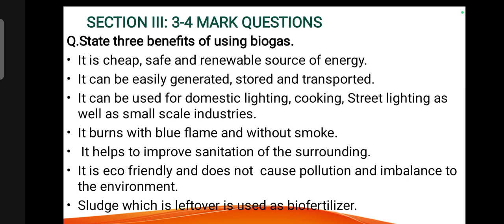It can be used for domestic lighting, cooking, street lighting as well as small scale industries. It burns with a blue flame and without smoke. It helps to improve sanitation of the surroundings. It is eco-friendly and does not cause pollution and imbalance to the environment. The sludge which is left over is used as biofertilizer.